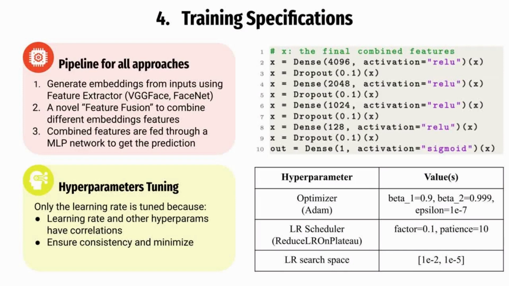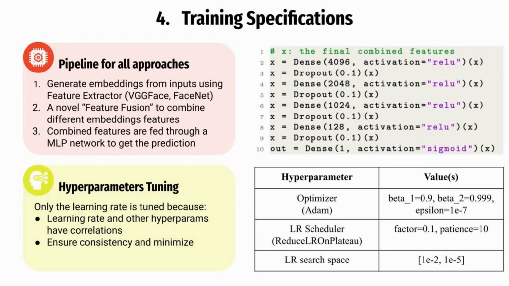First is the pipeline, comprising 3 steps. In step 1, we generate embeddings from the input using a feature extractor, which is either VGGFace or FaceNet. These are called backbone models. Afterward, we perform feature fusion, which essentially fuses all the features extracted from the 2 input images in order to create a single representation. Finally, this representation will be fed into subsequent multi-layer perceptron layers to perform reasoning and complete the